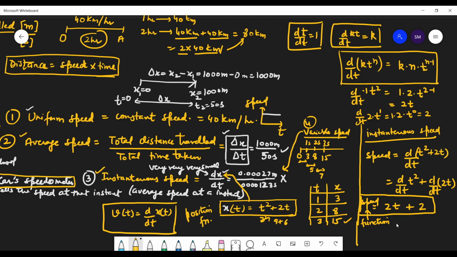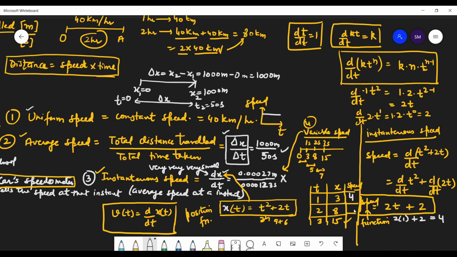See how easy it is for you now. You were able to tell the position at a particular point of time. Now I can ask you to tell me the speed at that particular time. Now tell me the speed. When time was 1 second, what was your speed? Tell me students, what is your speed? Put t equal to 1 here. So 2 into 1 plus 2. What do you get? 4.